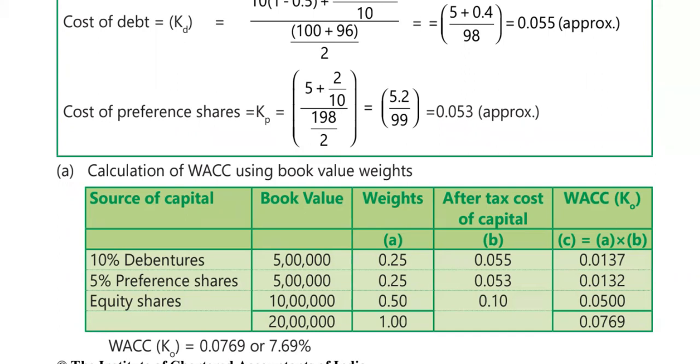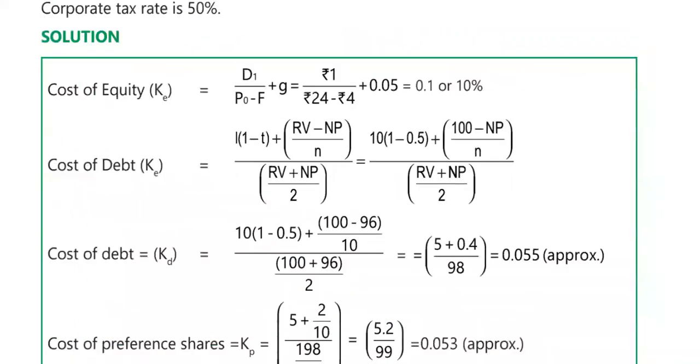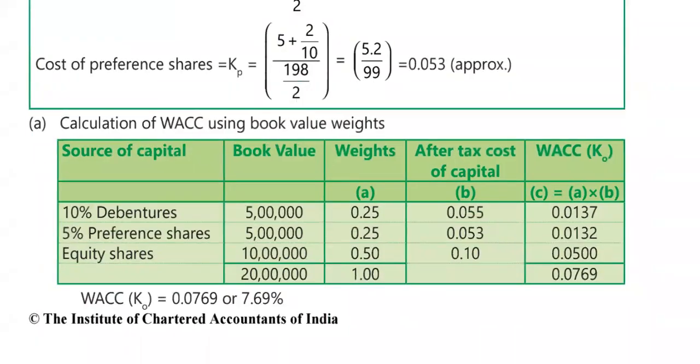Now the after tax cost of capital, we have calculated this. The debenture is 0.055, preference share is 0.053, and equity share is 10%, so we wrote here 0.10.